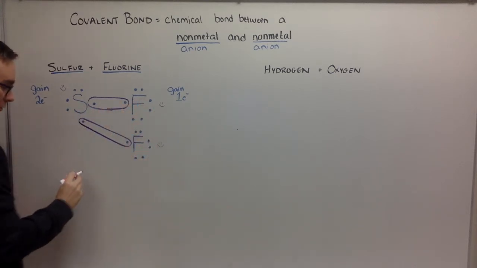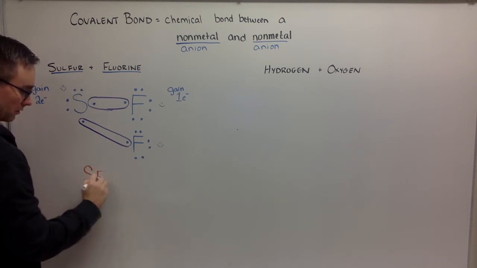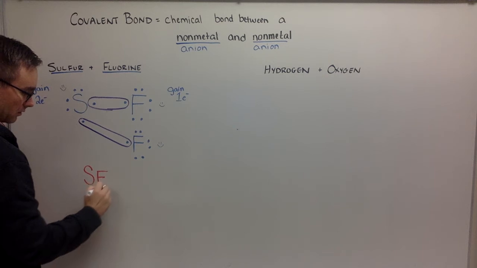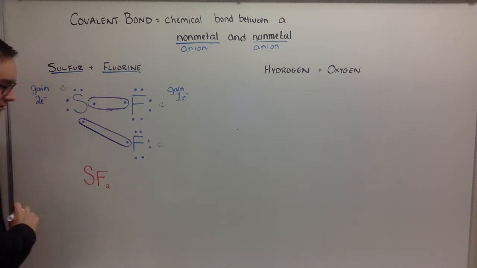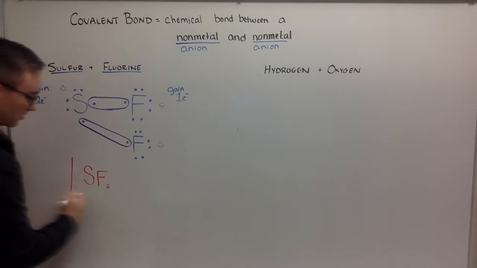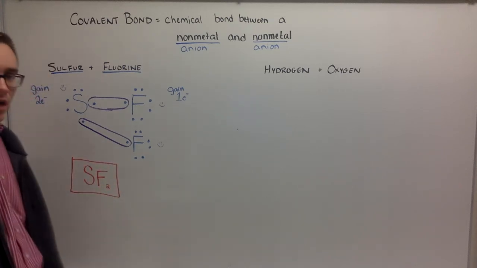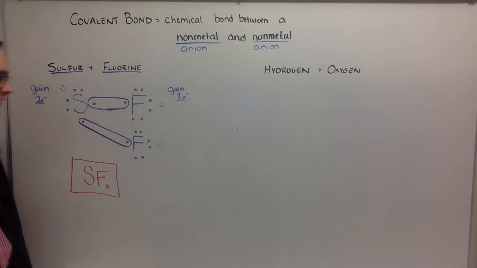And so what we end up with here is one sulfur and 2 fluorines. Remember, the subscript goes down at the bottom and indicates how many. There's a 1 right there, but if it's just a 1, we don't have to write it. And that is our chemical formula. That's sulfur difluoride. We'll talk about the naming later.